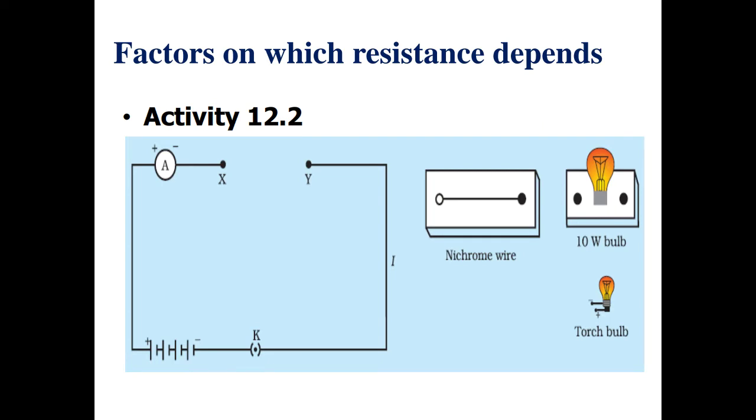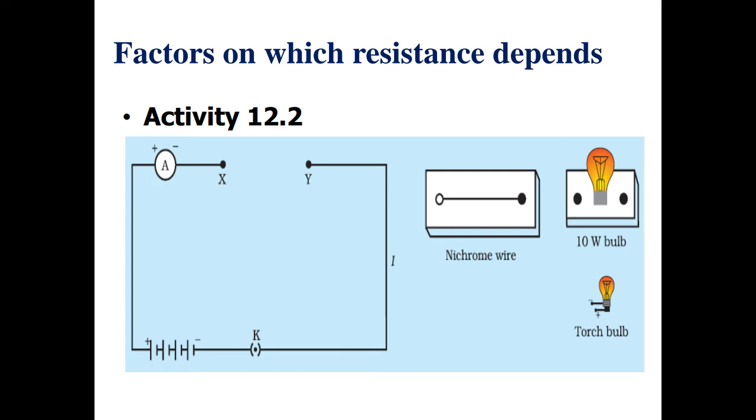For this, we will discuss activity 12.2 and activity 12.3. In this activity, we will again take a circuit. We apply a battery, a key, an ammeter in series in this circuit, and we will leave these 2 points X and Y open so that we can fix different types of conductors between these 2 points to close the circuit, to notice their behavior.